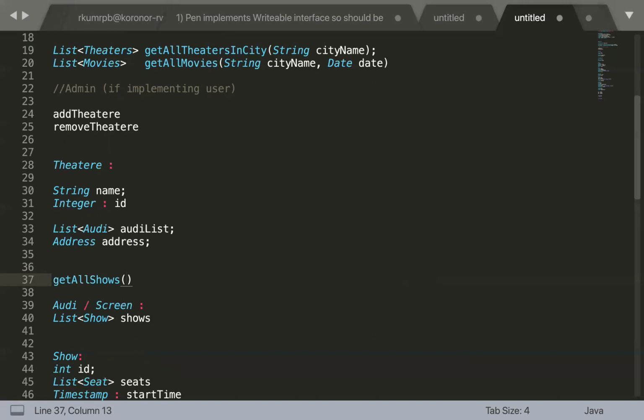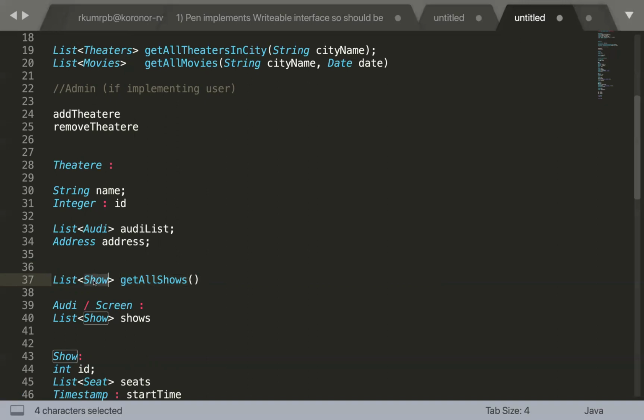One is definitely that get all shows will revert with, let's suppose, the list of shows, right? So by default, there are two requirements. First requirement we'll talk about. By default you went to that theater page, right? Sometimes you have the option to search the theater as well. You are very particular about the theater, you are not particular about the movie. So in that case, sometimes you search the theater, and you go to only the theater. Now, if you click on the theater, you are going to see the list of all the shows of the theater. So that's what this contract method is for, get all shows.